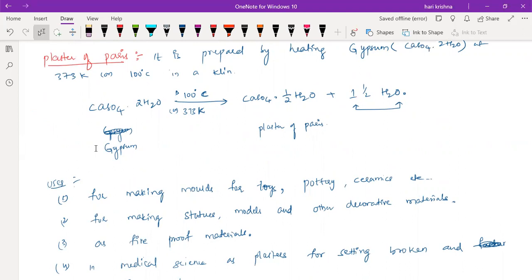Tell any doubts? Sir, if the temperature is less than 100 degrees Celsius, one water molecule will be formed, so it will not form the plaster of Paris. Plaster of Paris means only half a water molecule should be there in the compound with calcium sulfate. If it is more than 100 degrees Celsius, the complete water molecules will be lost, right?